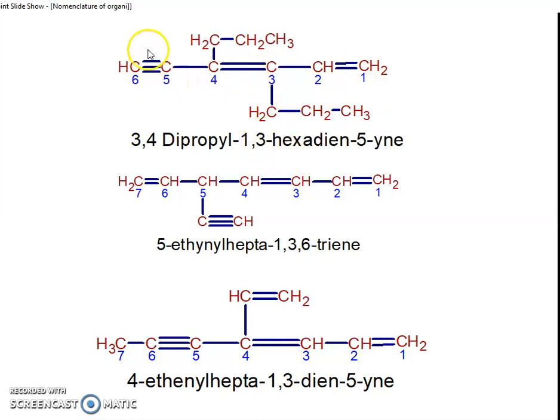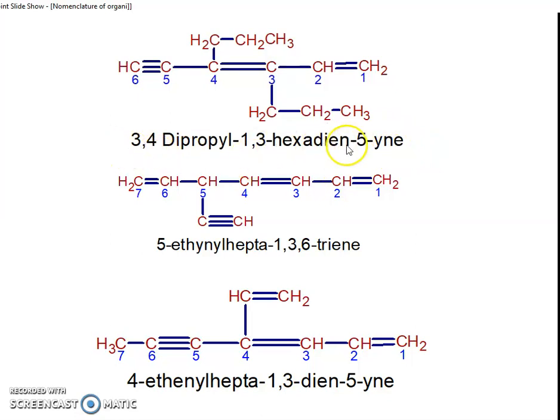The 1 and 3 positions have a double bond, and the 5 position has a triple bond. The 3 and 4 positions have the substituent propyl, so 3,4-dipropyl. The parent name is hexadiene, D-I-E-N. Hexa-1,3-diene. The 5 position has a triple bond, so 5-yne.